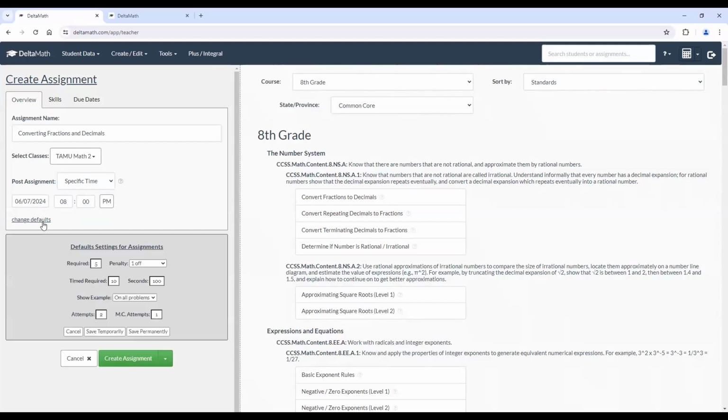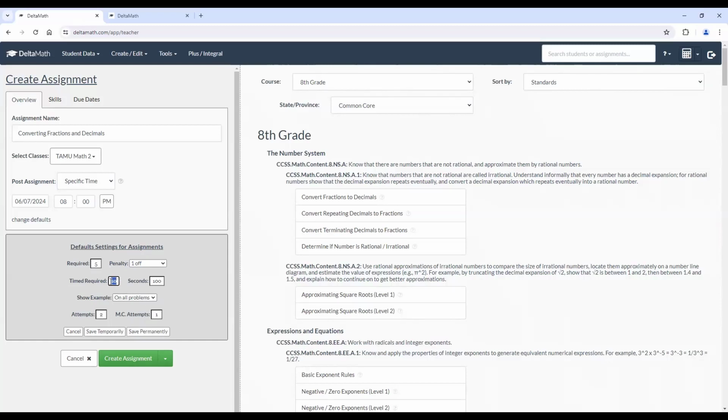And also let's go ahead and see what change defaults. This will give you the default settings for an assignment, like how many questions students need to do. If they're required to complete 5 points, they can do that as well. Here, the penalty: if students get one question wrong, they get a point off. Or maybe you can do more than that, or less, or you can say, you know what, there's no penalty for this assignment. All I need you to do is 5 problems. Whether you get them right or wrong, you need to do 5 problems, or you can also get them back to 0 points. Because remember, this 5 doesn't mean 5 questions, it means 5 points in order to pass.